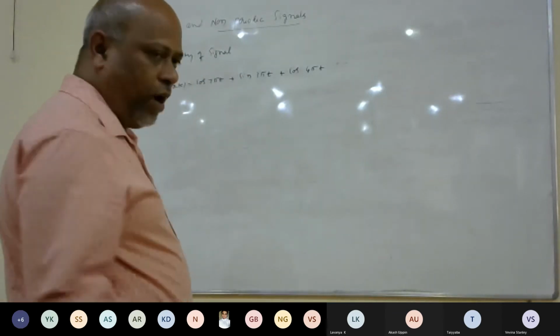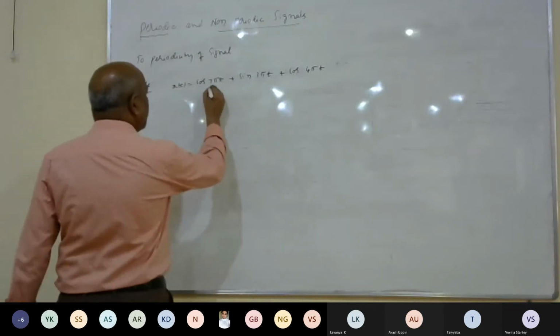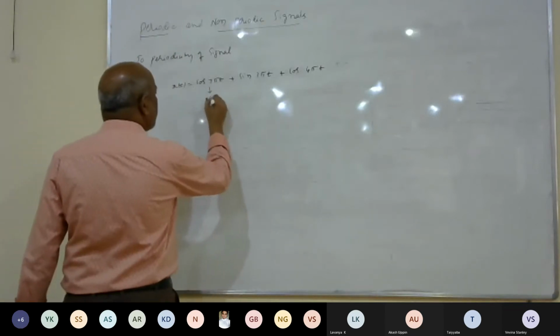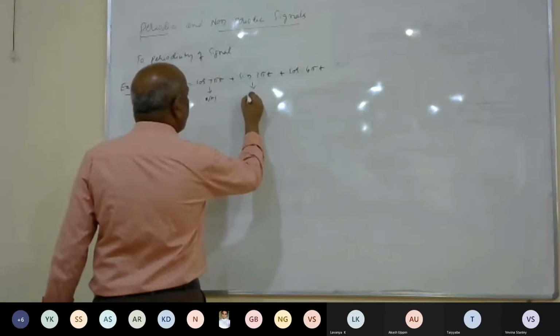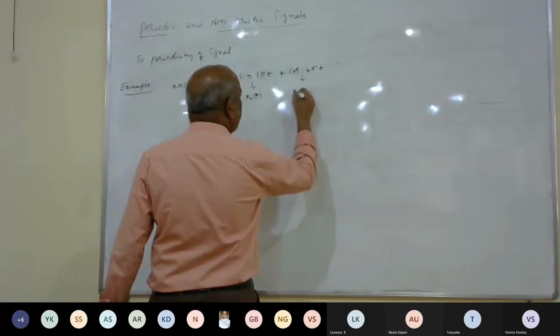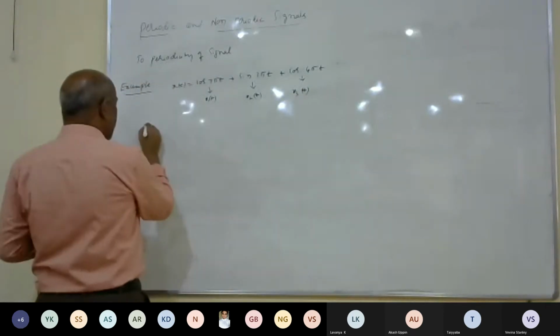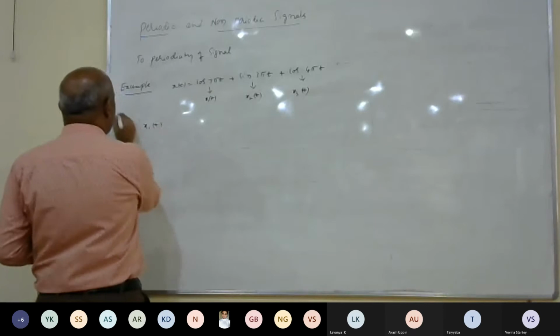Now, how many signals are there? We have 3 signals here. That is, I'll take this as an x1 of t, I'll take this as an x2 of t, I'll take this one as an x3 of t. Now, what is x1 of t here? Step number 1.